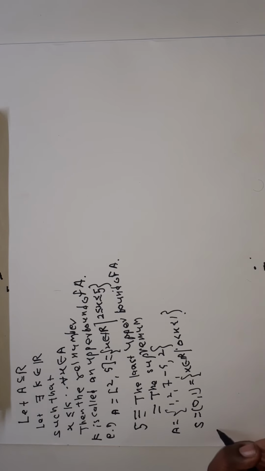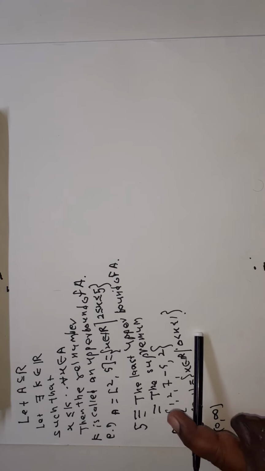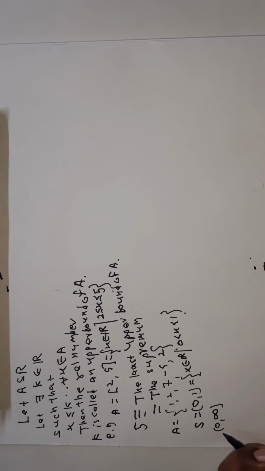Now here consider the set 0 to infinity. Now this set does not have a supremum. The supremum of this set can be considered as infinity, but infinity is not a real number, and therefore this set does not have a supremum.